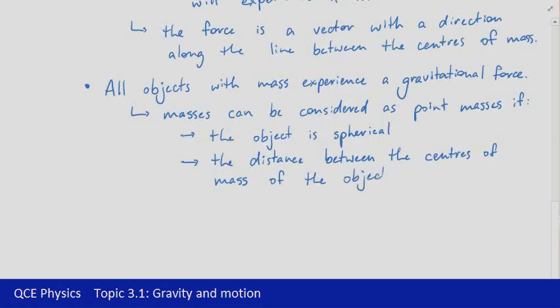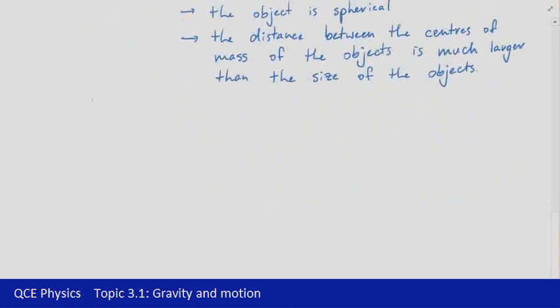What I mean by that scenario is that if we consider, say, the Earth and you standing on the Earth, the fact that the Earth is spherical fits that first scenario, so we can treat the Earth as a point mass. You standing on the surface of the Earth, the distance between the Earth's center of mass and your center of mass is significantly larger than your size. And so we can treat both you and the Earth as point masses, and so we can then apply Newton's law of gravitation.